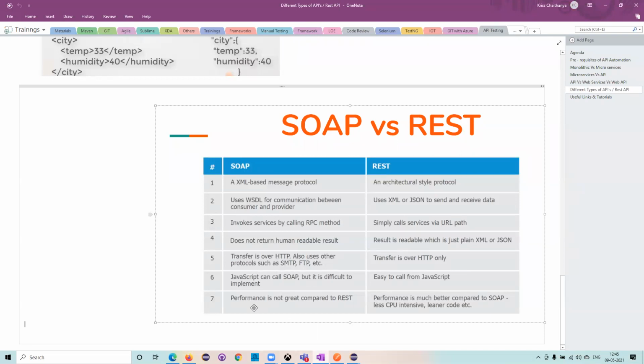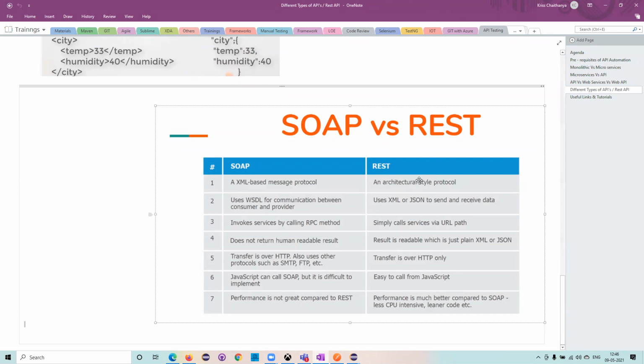When we use SOAP, it is slower compared to REST APIs. REST APIs are much better in terms of CPU utilization. In utilization of resources, REST is much faster and more effective. So these are the basic quick differences between SOAP and REST.